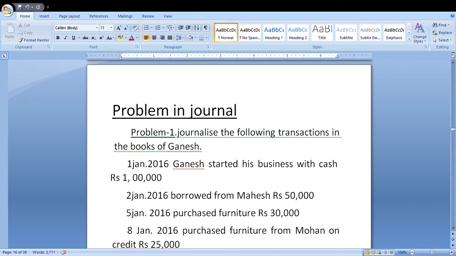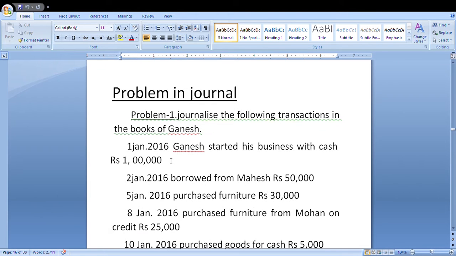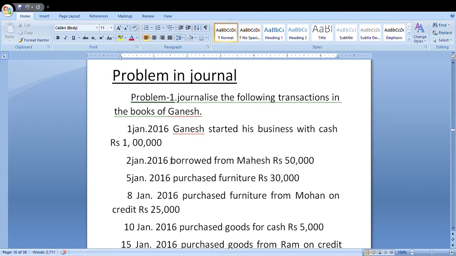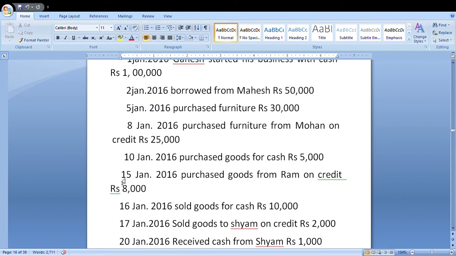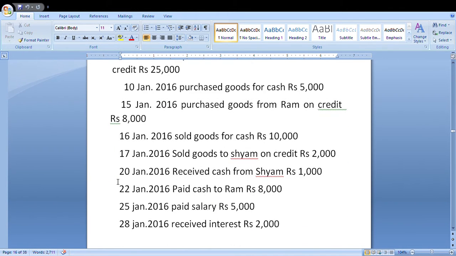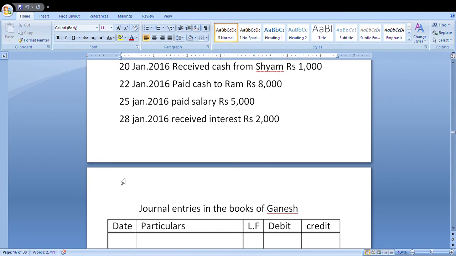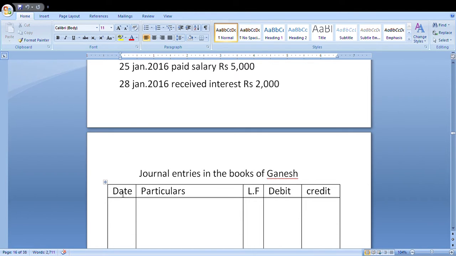Today's class lecture topic is problems in general journal. Problem: journalize the following transactions in the books of Ganesh. It is a problem of journal. First solution, you draw the format of the journal.